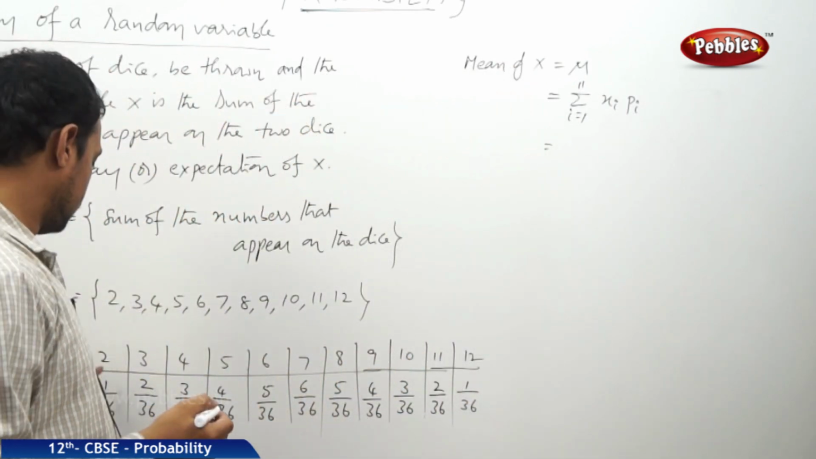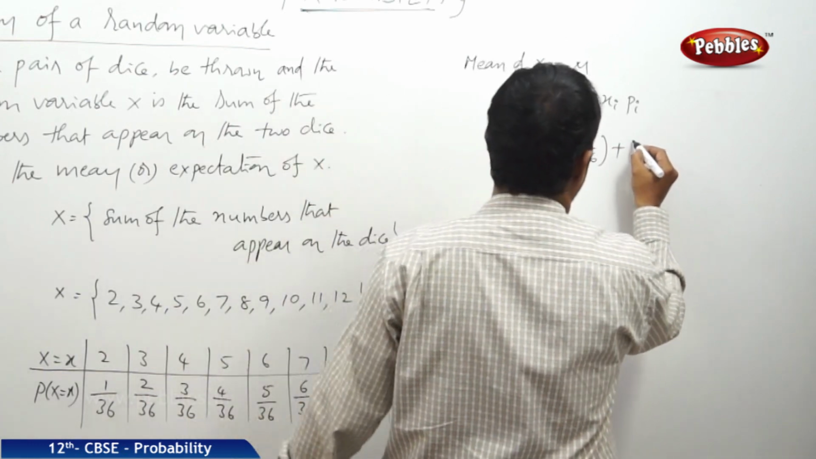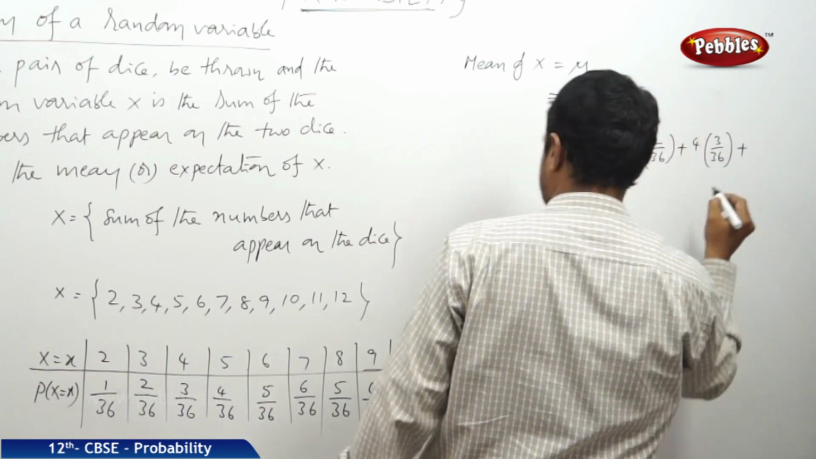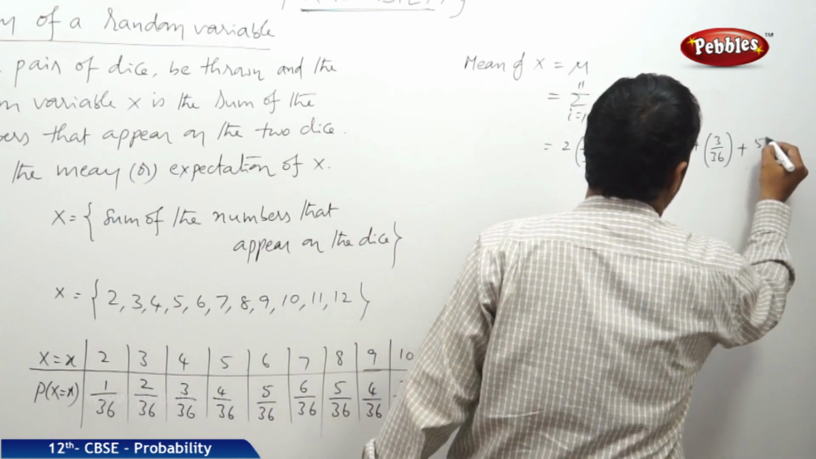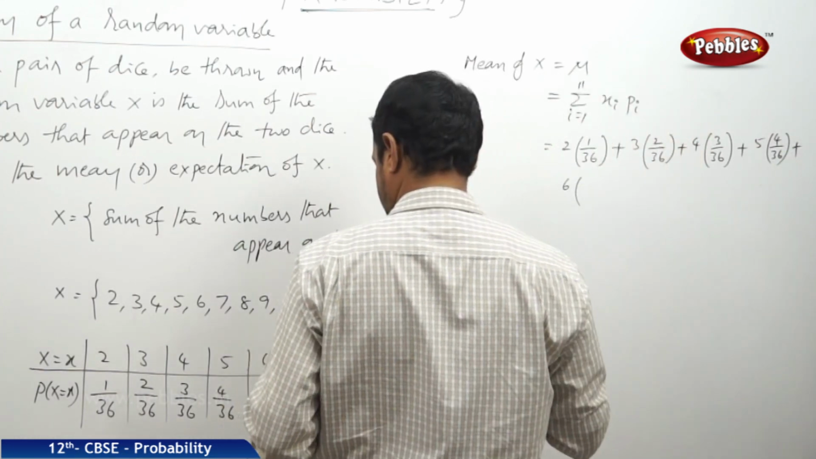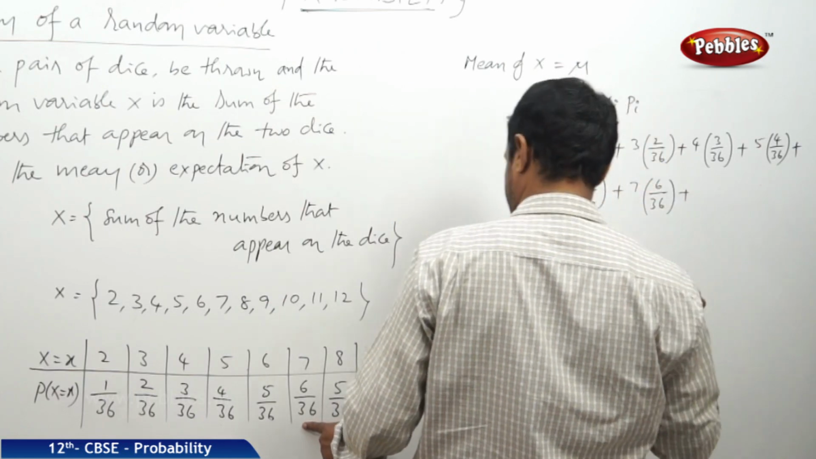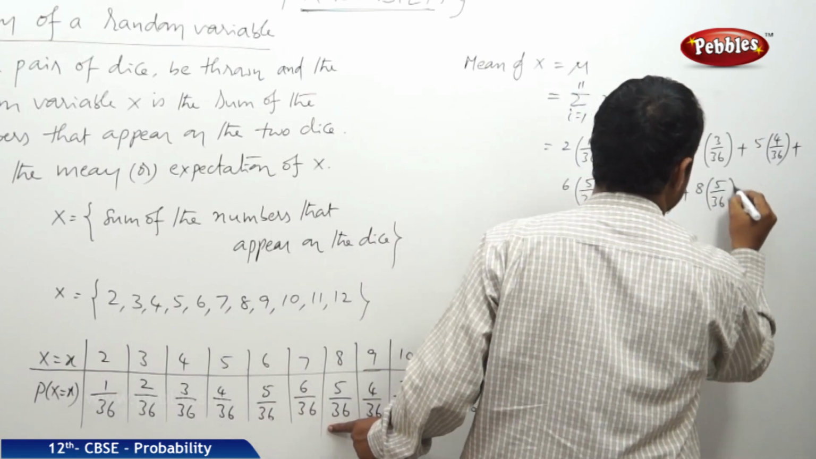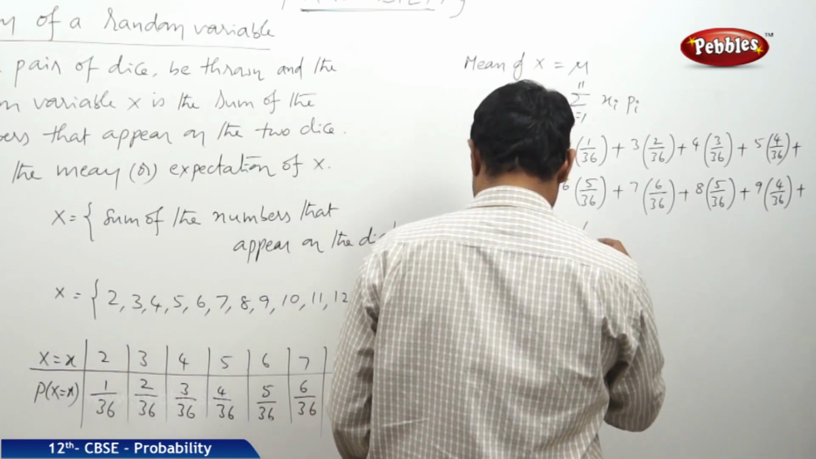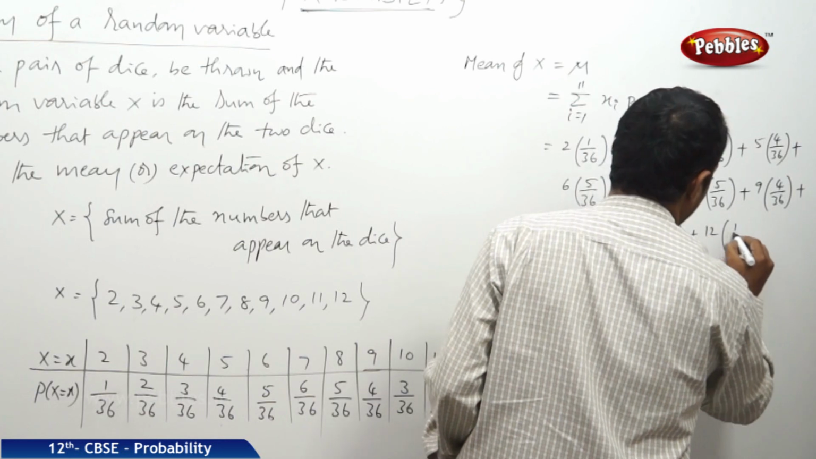Now, x1 into p1, that is 2 into 1 by 36, plus 3 into 2 by 36, plus 4 into 3 by 36, plus 5 into 4 by 36, plus 6 into 5 by 36, plus 7 into 6 by 36, plus 8 into 5 by 36, plus 9 into 4 by 36, plus 10 into 3 by 36, plus 11 into 2 by 36, plus 12 into 1 by 36.